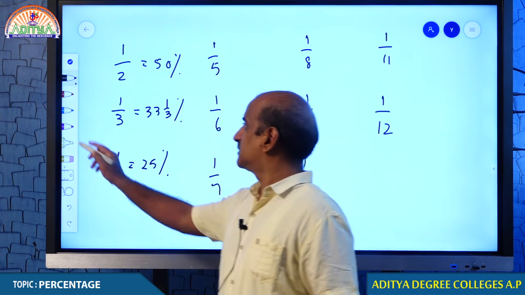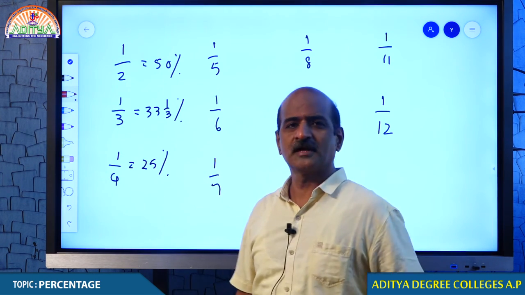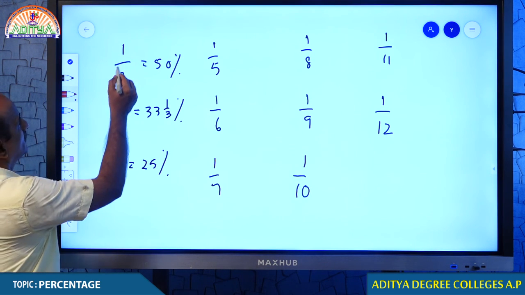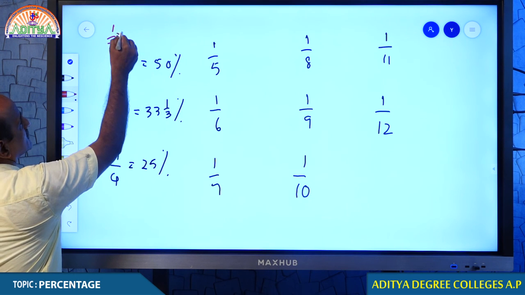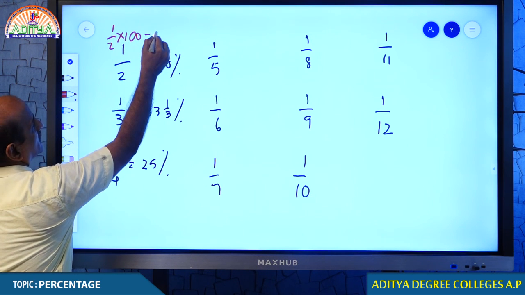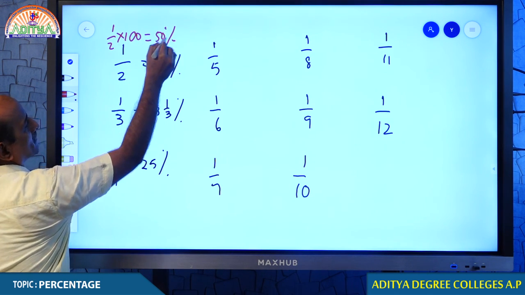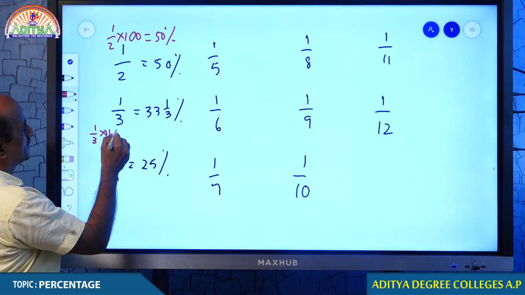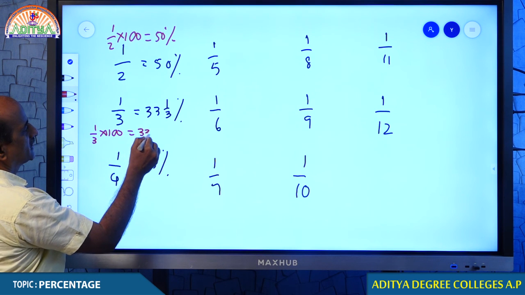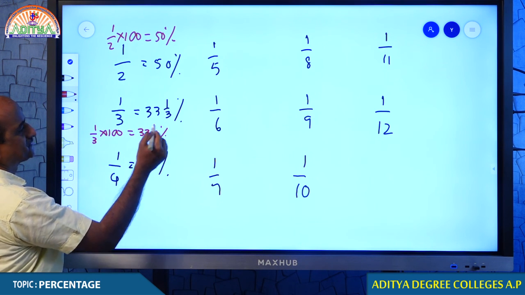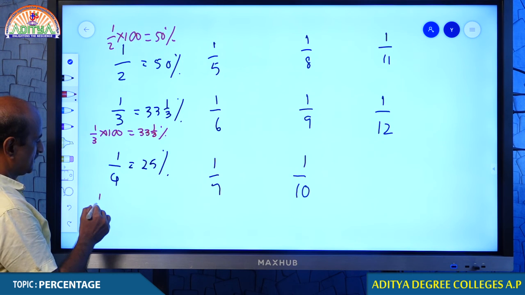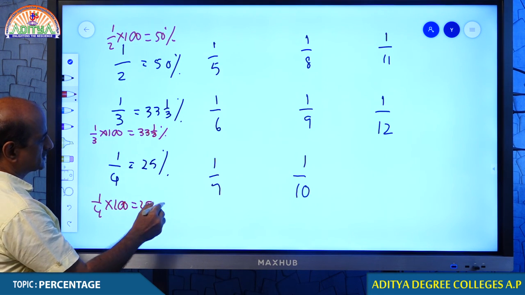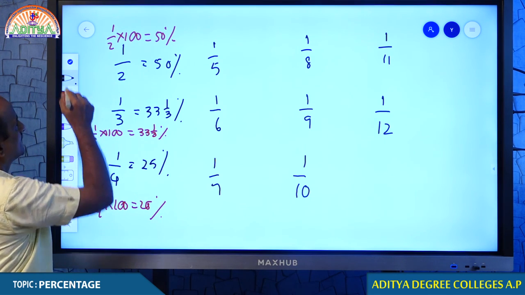If you don't remember, what do we do? We obviously do some calculations before arriving at a conclusion. You see that 1 by 2, if you multiply the same by 100, you get 50%. Like that, 1 by 3, if you multiply by 100, you get 33 1 by 3%. 1 by 4, if you multiply by 100, you get 25%, isn't it?